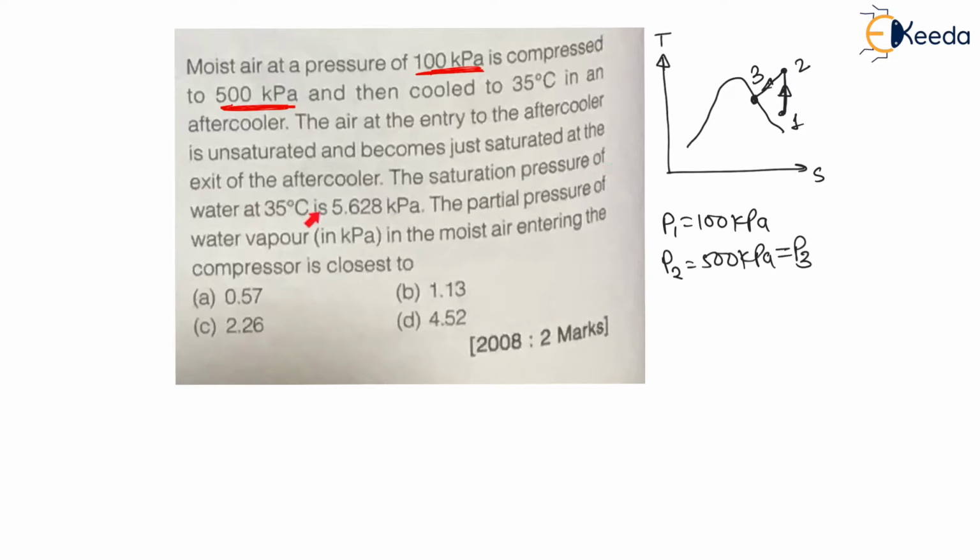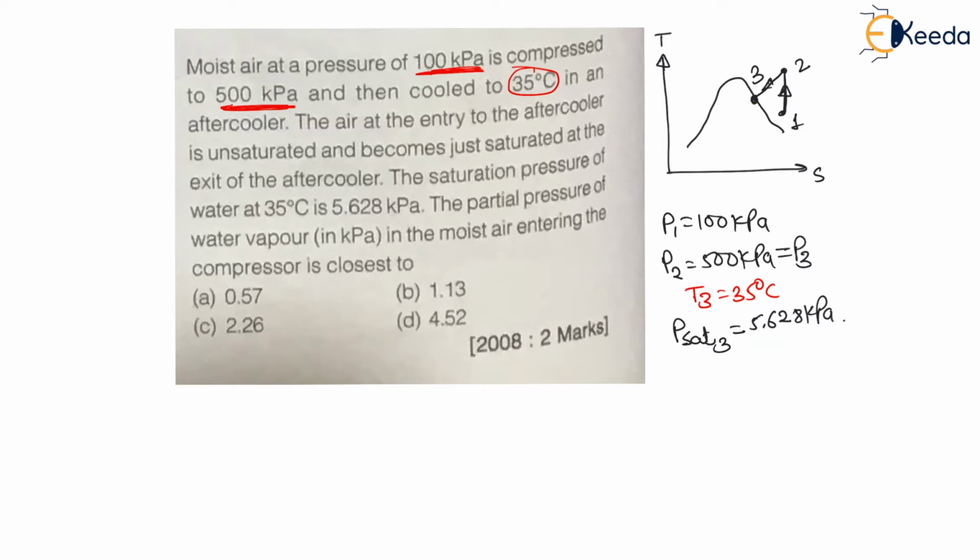The saturation pressure of water at 35 degrees Celsius. Now 35 degrees Celsius is nothing but temperature at 3, they have mentioned here, and then cool to 35 degrees Celsius, means from 2 to 3 it is cooled to 35 degrees Celsius, means final temperature is 35 degrees Celsius. We can say temperature T3 is equal to 35 degrees Celsius, right? And now the saturation pressure of water at 35 degrees Celsius is 5.628 kilopascal. That means we can say the saturation pressure at 3 is equal to 5.628 kilopascal. This is the saturation pressure, and it is saturated only.